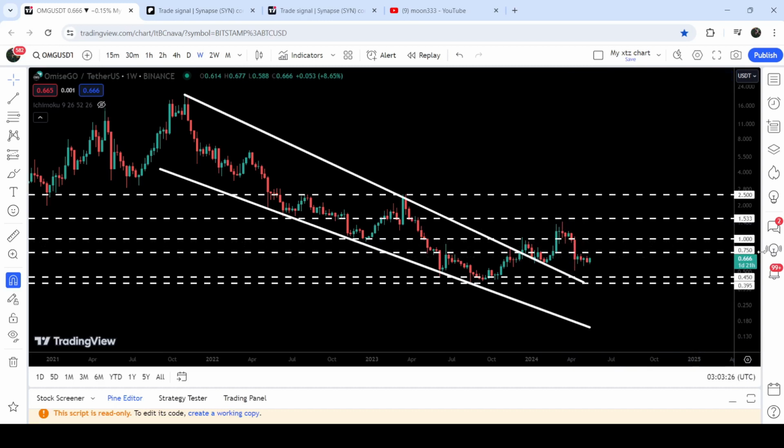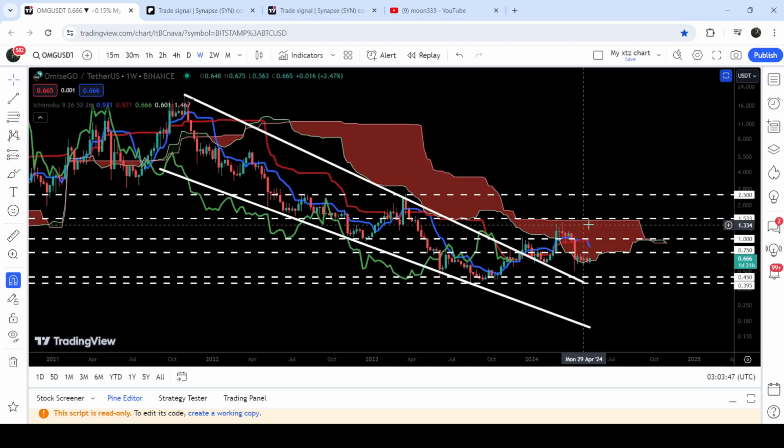One is here at 75 cents. That was previously breaking as a resistance here and resistance here, and now again, it can work as a resistance. After that, we will have the next resistance here at $1. That was previously breaking as a resistance here and support here, and again, it can work as a very strong resistance. At the same time, the price line will also need to break out the upper bands of the Ichimoku bearish cloud, from where last time we got rejected in the month of March 2024. And then we will have this quite long-term resistance of $1.53.